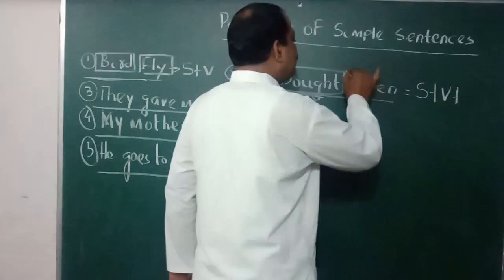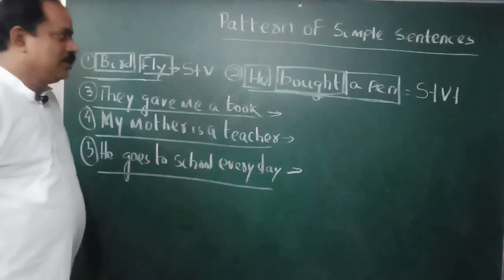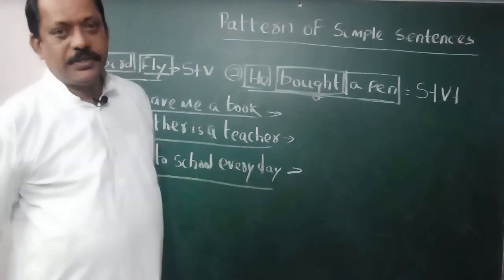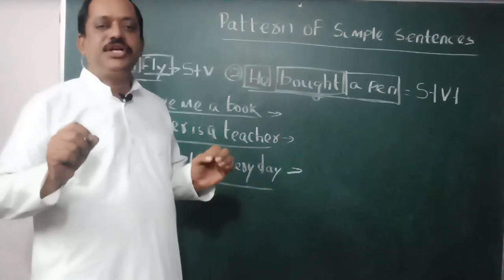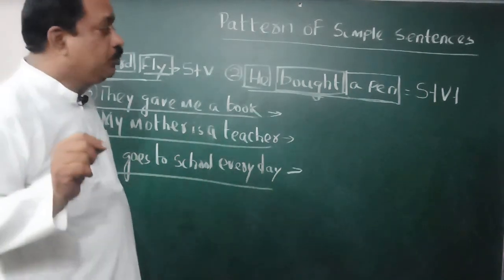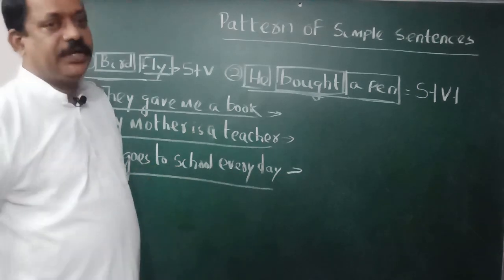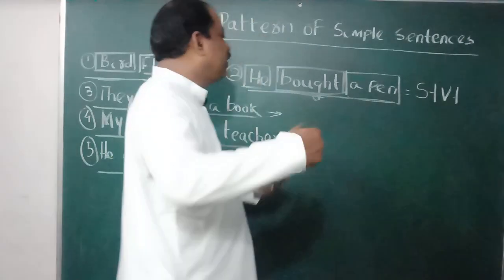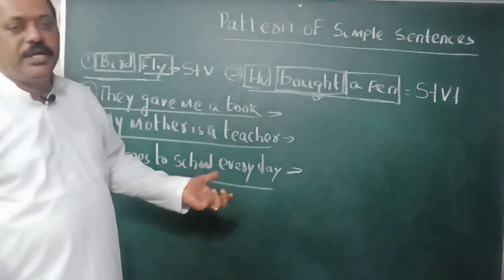And another word is there, a pen. How can you know what a pen is? You know, students, in class 9 you were taught about object. There are 2 kinds of objects. One is direct object, another is indirect object. How can you know a direct object? If you put a question using what, and if you get the answer, it is a direct object. For example, he bought a pen. If you make a question, what did he buy? The answer is a pen.